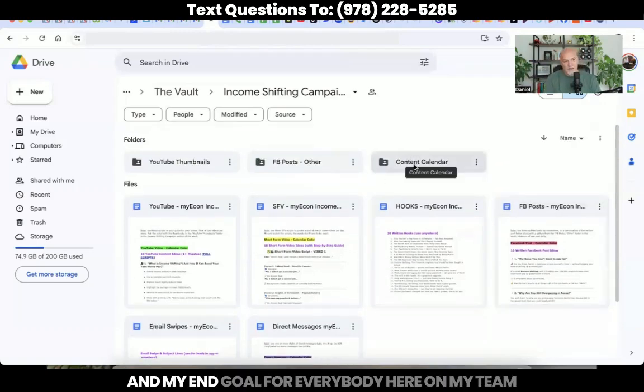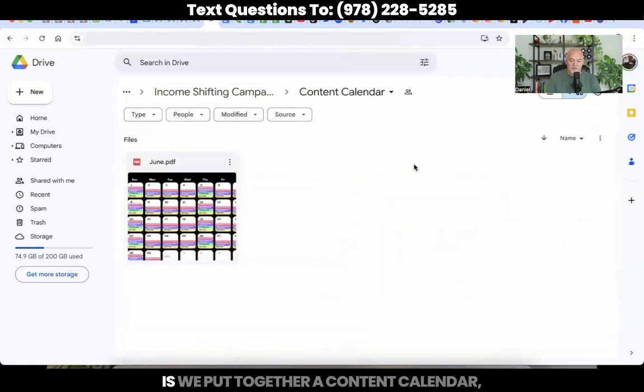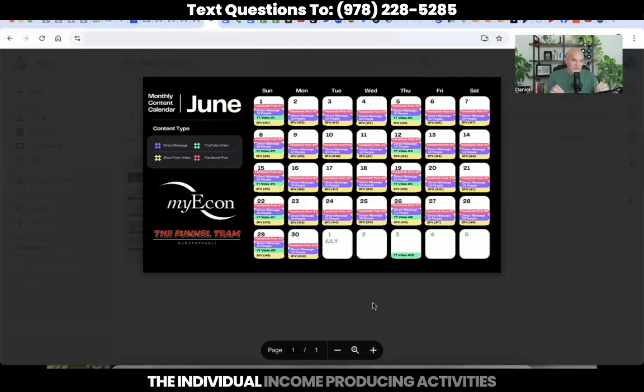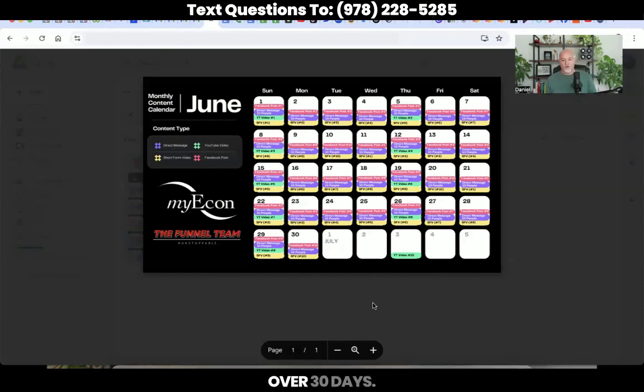And my end goal for everybody here on my team is we put together a content calendar and just made it really stupid simple for everyone so they know what to post, what day, all of that broken down for them, the individual income producing activities for their myEcon income shifting marketing campaign over 30 days. So as an example, this is the month of June, depending on when you're watching this video, and it's broken down and we can change this month to month. And yes, this was all created with the help of ChatGPT.